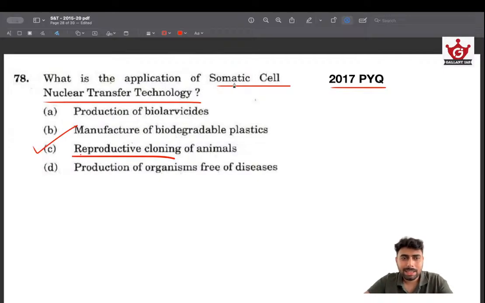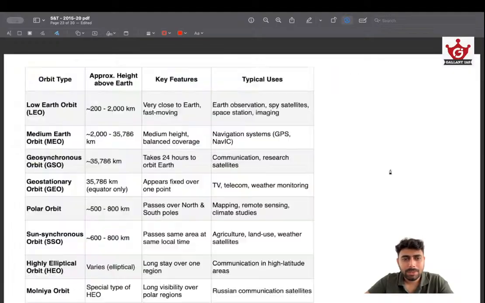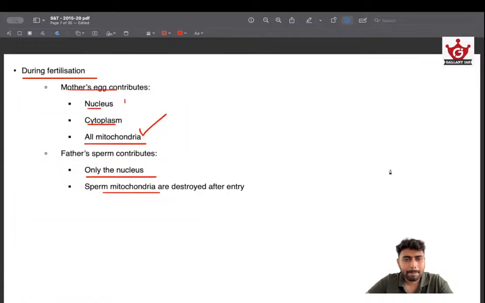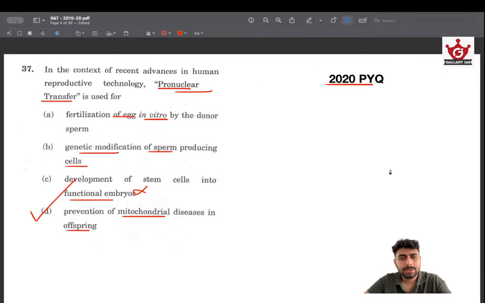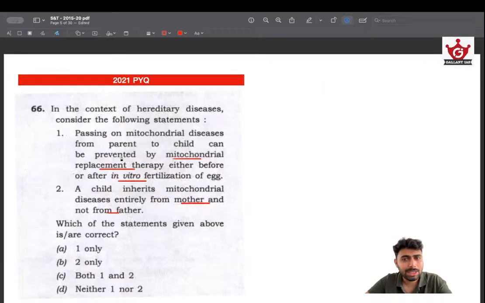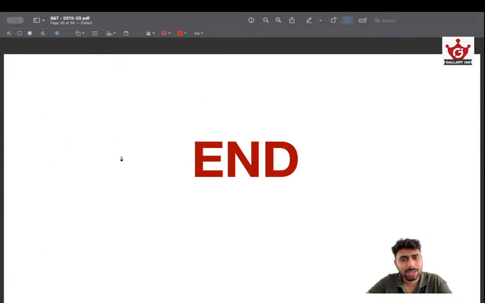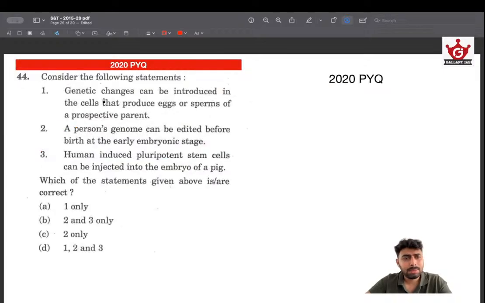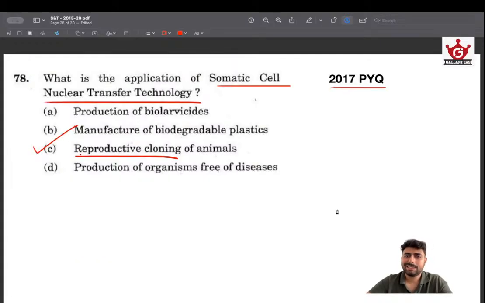See, the question is somatic cell nuclear transfer, and the first question we discussed is this one, pronuclear transfer. The pronuclear transfer was in 2020, and this somatic cell nuclear transfer is in 2017. See, that's how they are repeating. Every 3 years, 2 years, or the next year they will be repeating. And this is exactly similar to the question that was asked in 2020. See, changes can be introduced in production of eggs and sperms. Same way the question has been repeated. So that's how we arrive at the answers very easily.